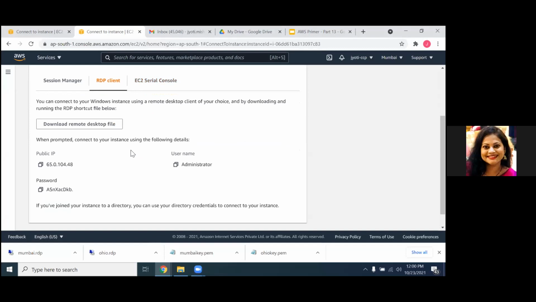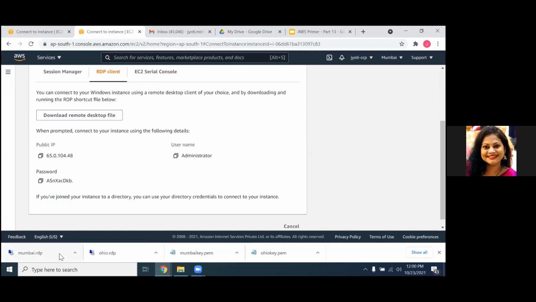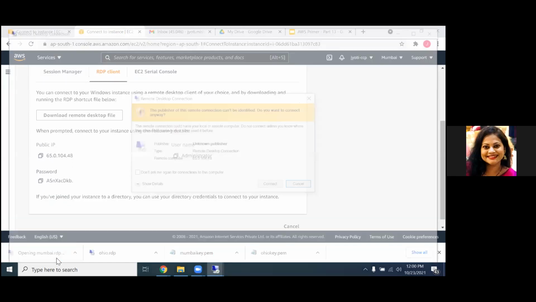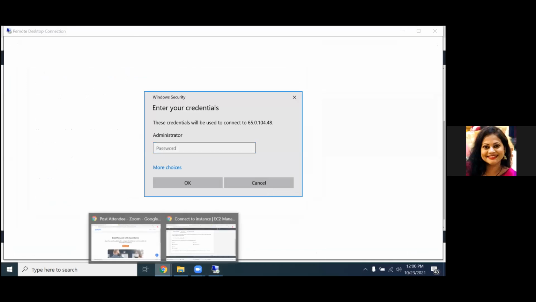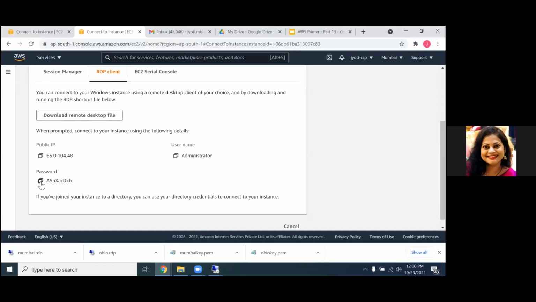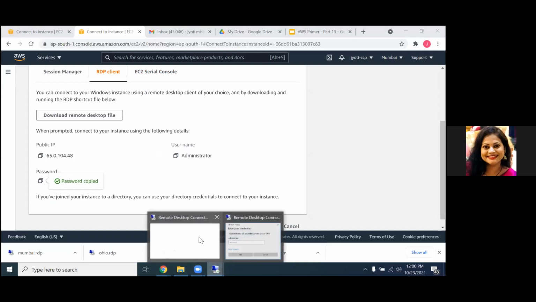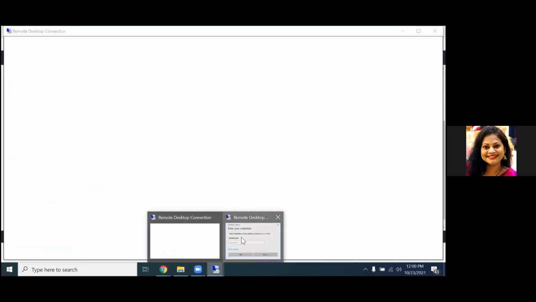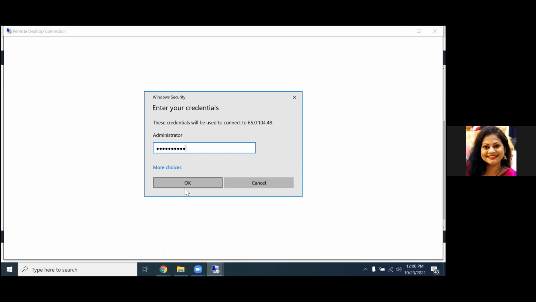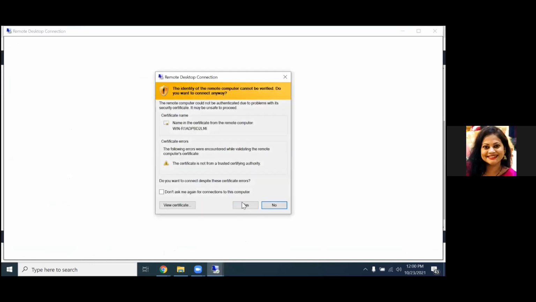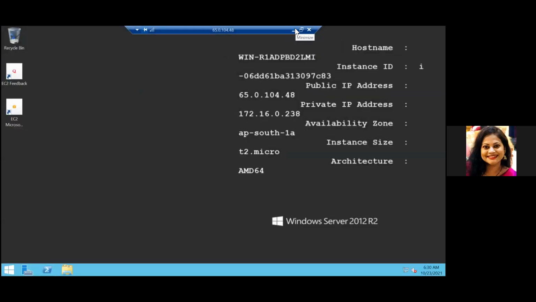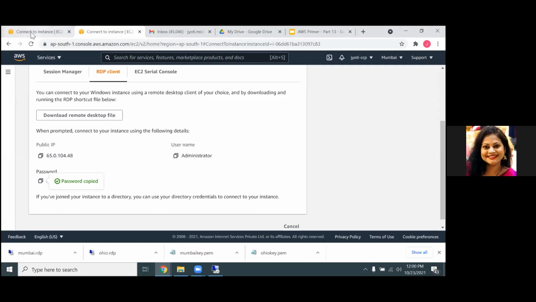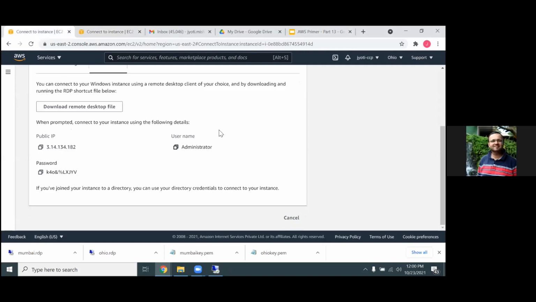So you know how to connect, right? We have done those sessions. So that's what I did. I downloaded the remote desktop client, went to Mumbai, connect. Password is here. Now we have connected to our EC2 instance of Mumbai. The same thing I'm going to repeat for Ohio. So this is my Ohio.